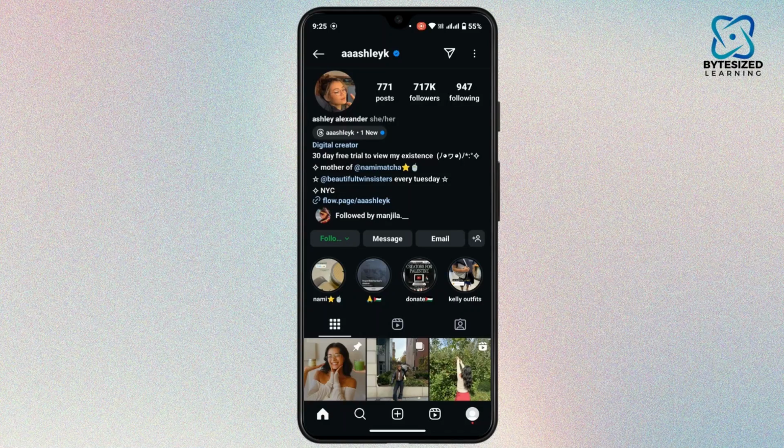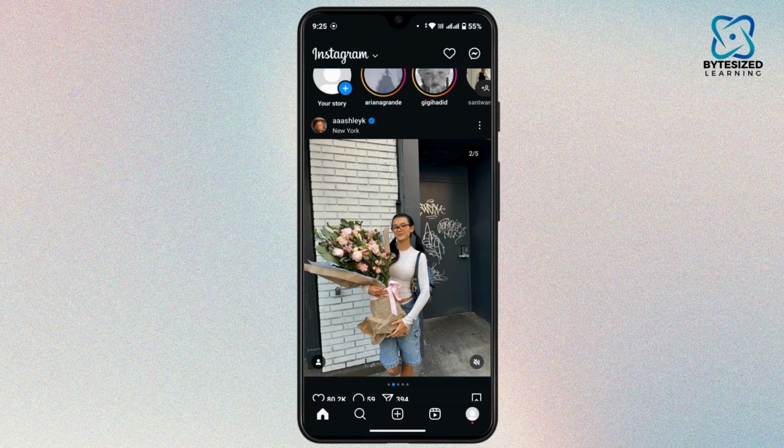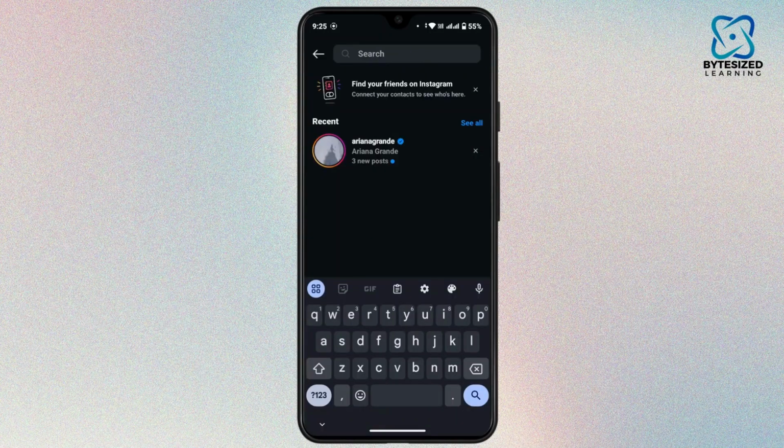The third option is to use the search function. You can tap on the search bar, and using this search function, if you search for a specific post and know the person has interacted with it, you might see their name in the list of likes.